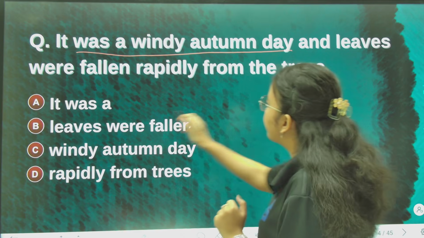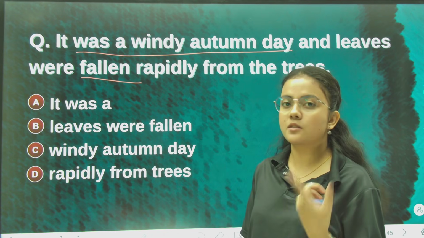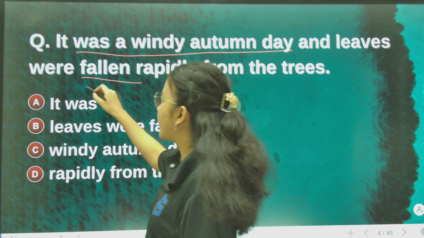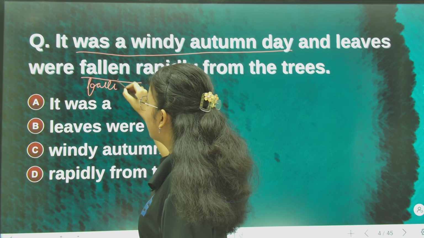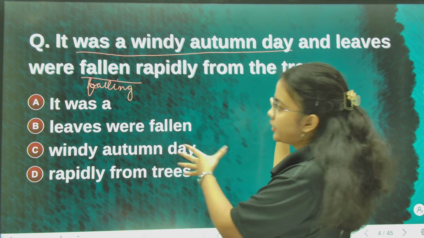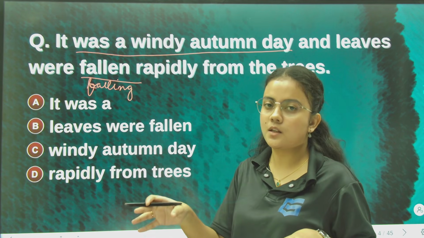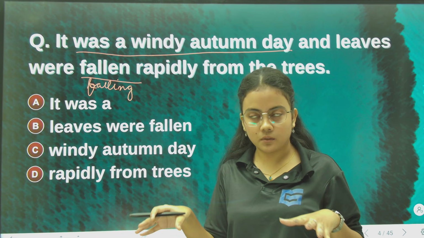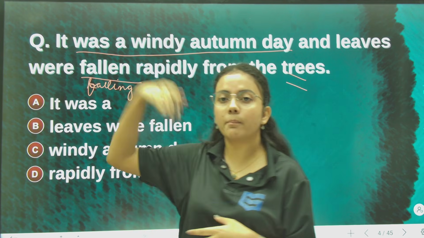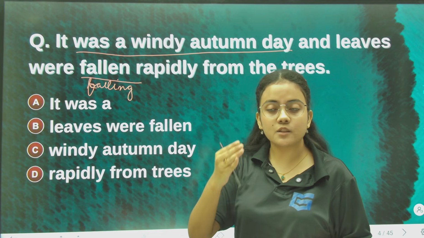But here fallen is given, which is a past participle. We do not write a past participle in past continuous. It's not were fallen, it's always were falling. Since the action was happening in the past, an ongoing action, it will be continuous. An ongoing action in the present we call present continuous, but since the context of the sentence is in the past, it's an ongoing action in the past, that is why past continuous.